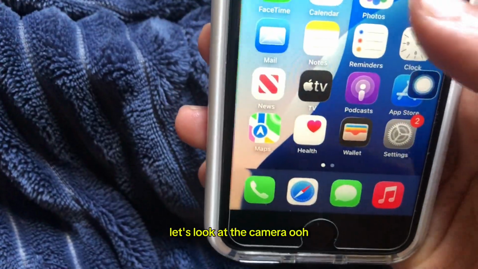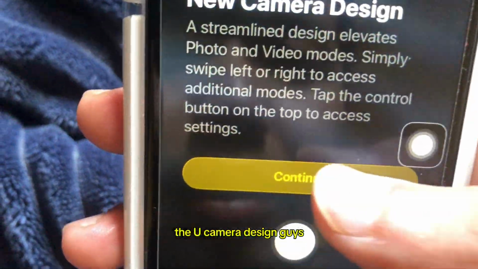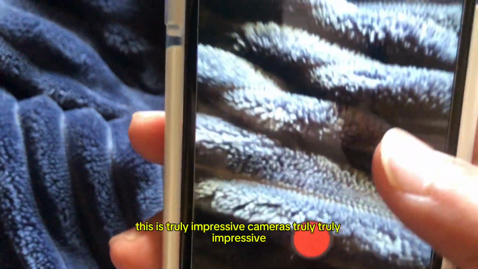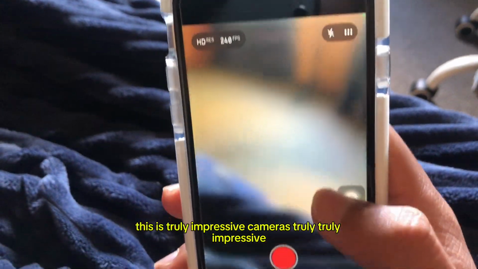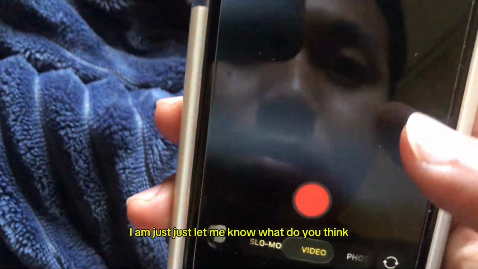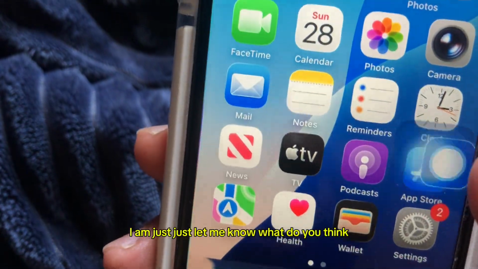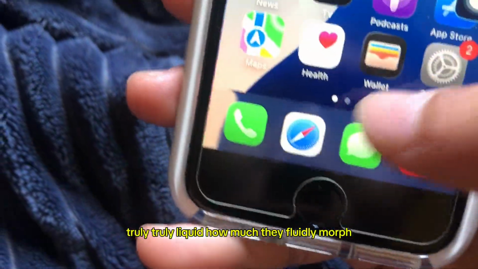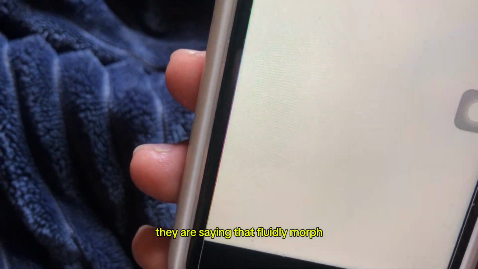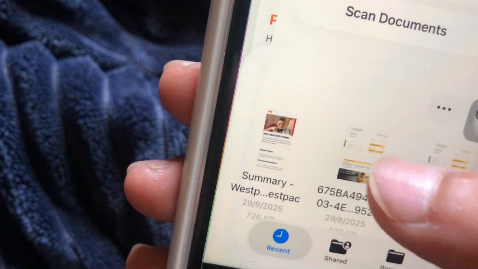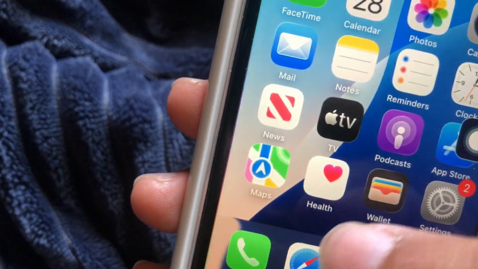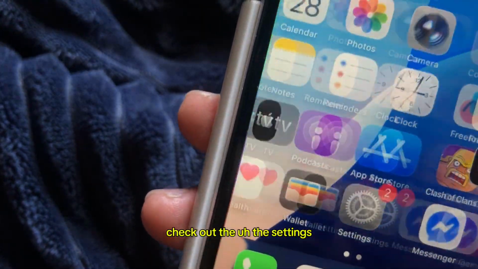Let's look at the camera. The new camera design. Guys, this is truly impressive. The cameras are truly impressive. Wow. Let me know what you think. Truly liquid. They're saying that things fluidly morph, and I don't know what they mean by fluidly morph. Check out the settings.